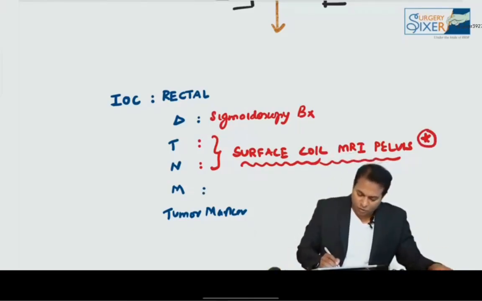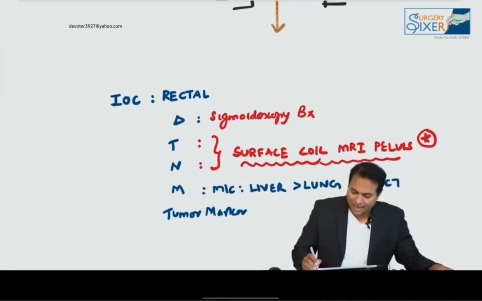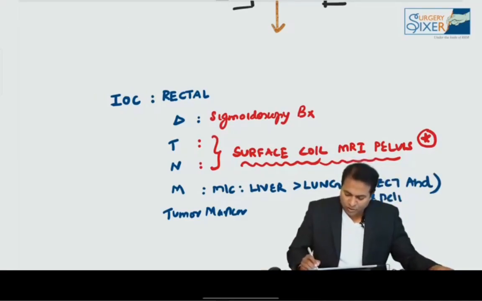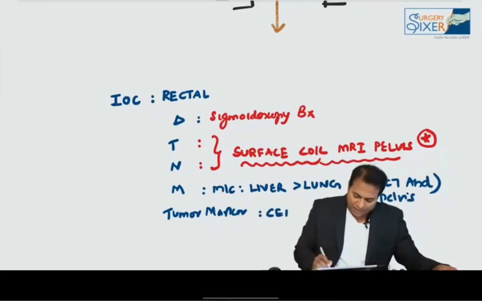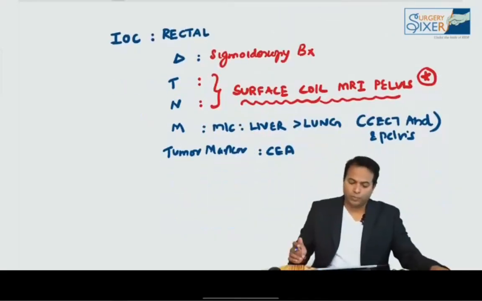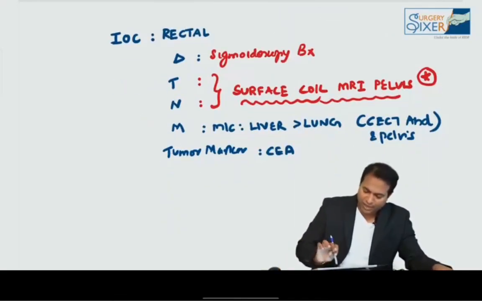And for M staging, the most common site of distant mets is to liver, followed by lungs. So what do you think will be the best answer here? It is CECT abdomen. CECT abdomen and pelvis should be done for M staging. And the tumor marker is already discussed for colon cancer. The same CEA is used for rectal cancer also. Please don't forget, CEA is a tumor marker for rectal cancer also.